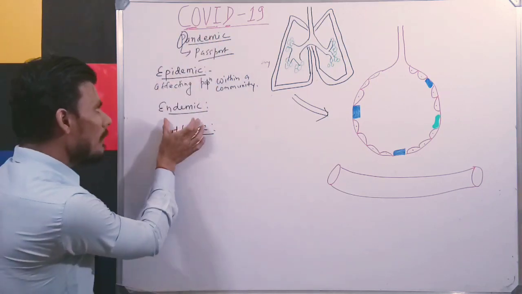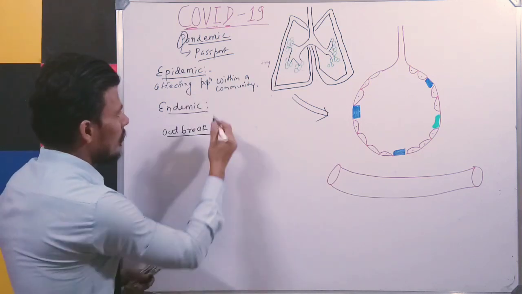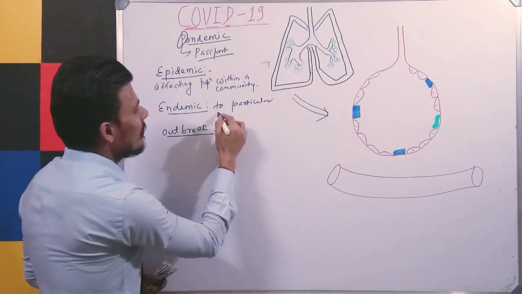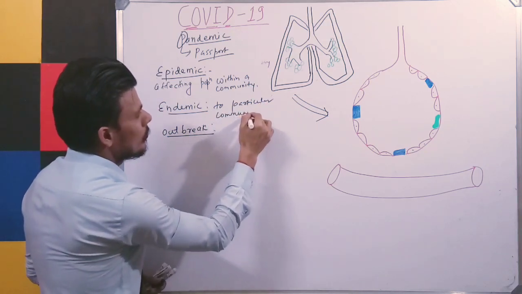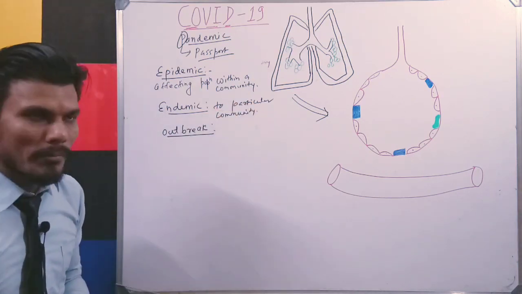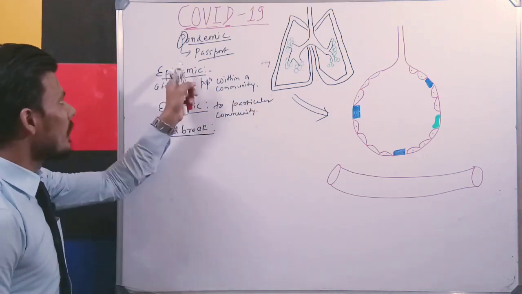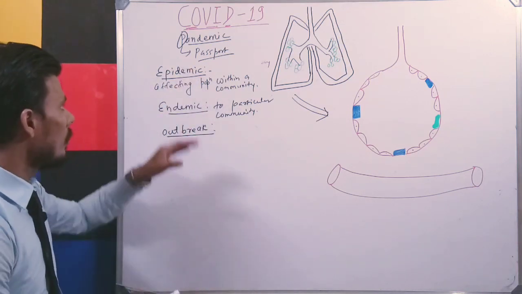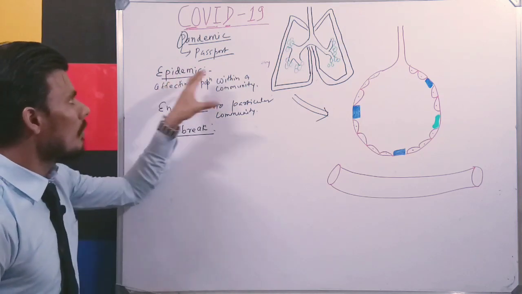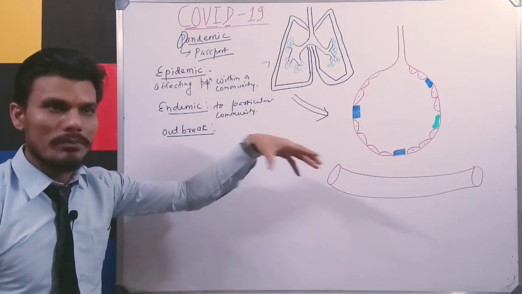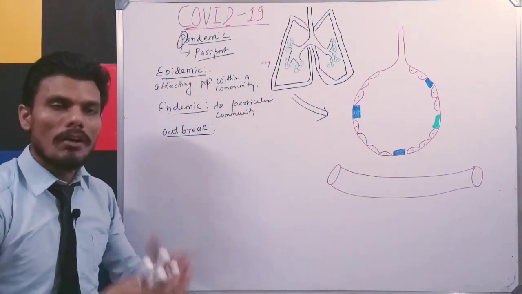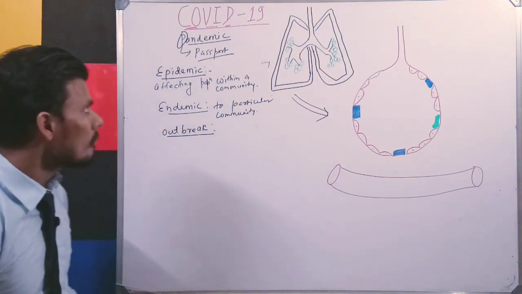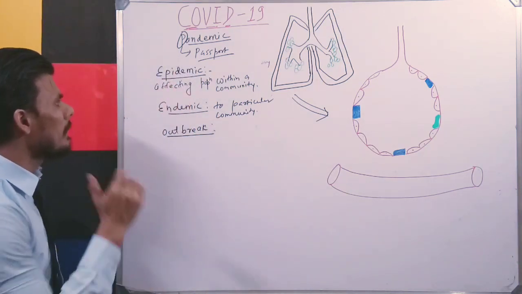Now again, endemic means infecting a particular community. Now an epidemic can become a pandemic, which is known as an outbreak. Before, it was causing damage only to a smaller population of China. After that it spread all over the world, so it becomes a pandemic and an outbreak, right? So that is the short difference between pandemic, epidemic and endemic.